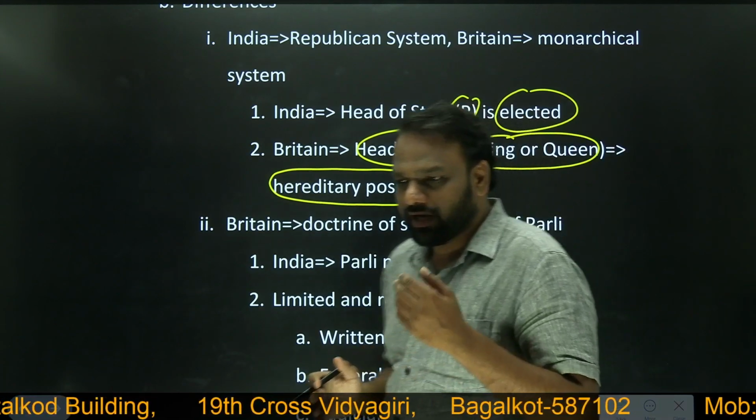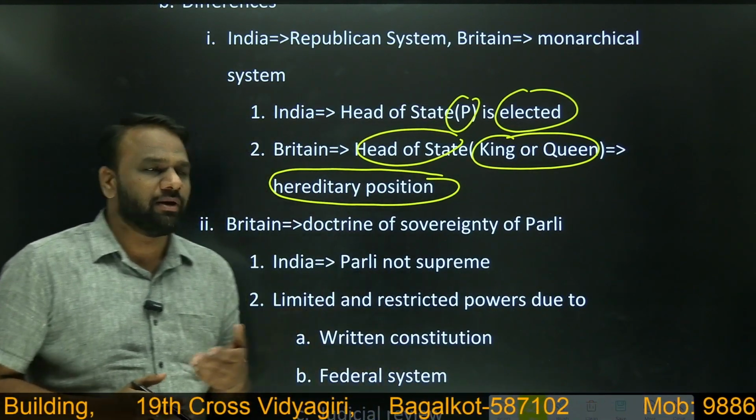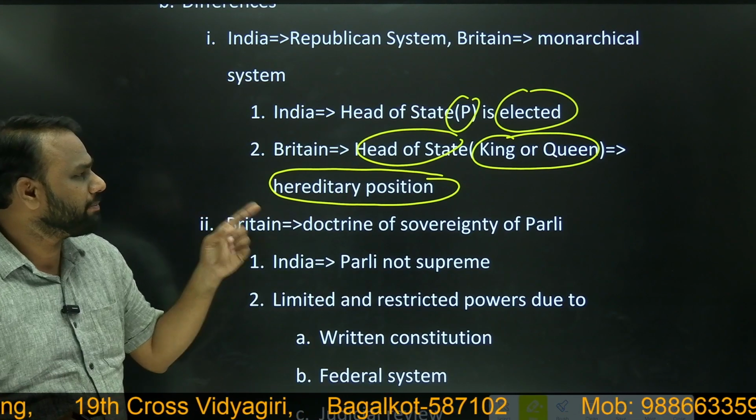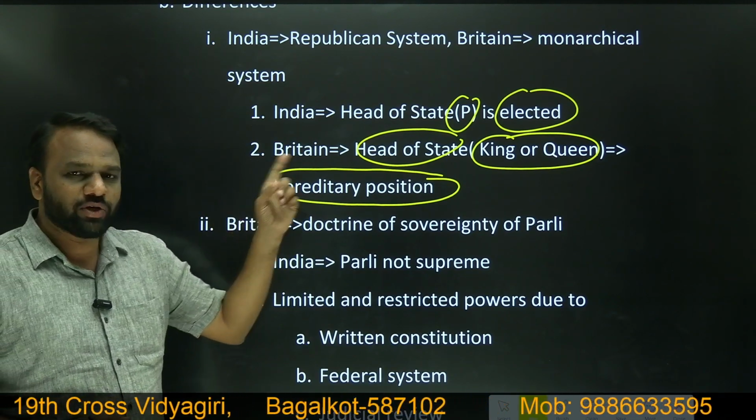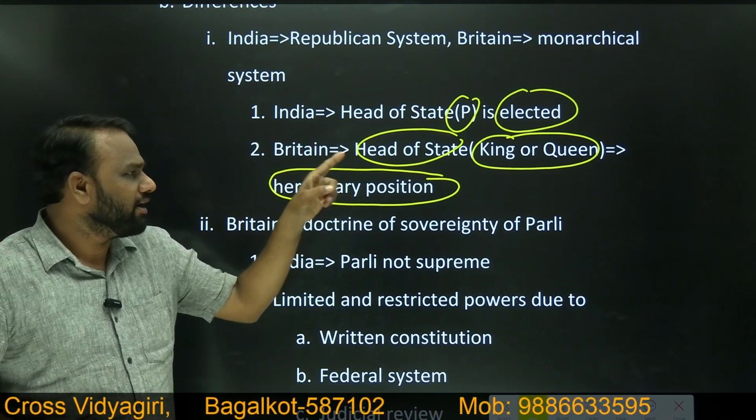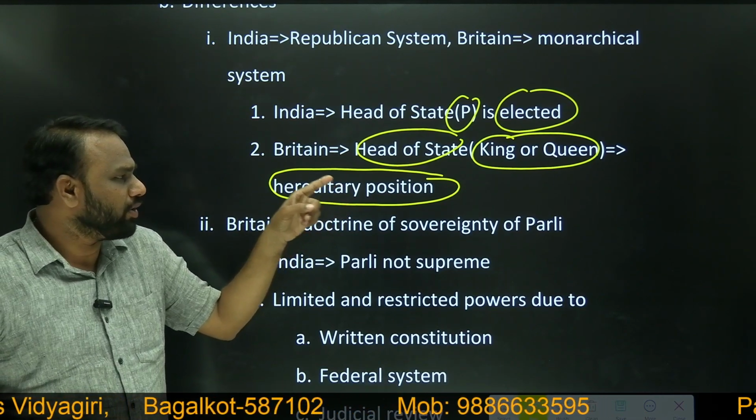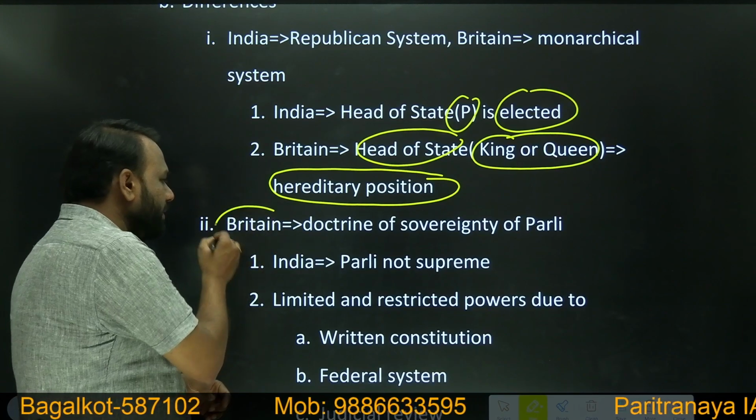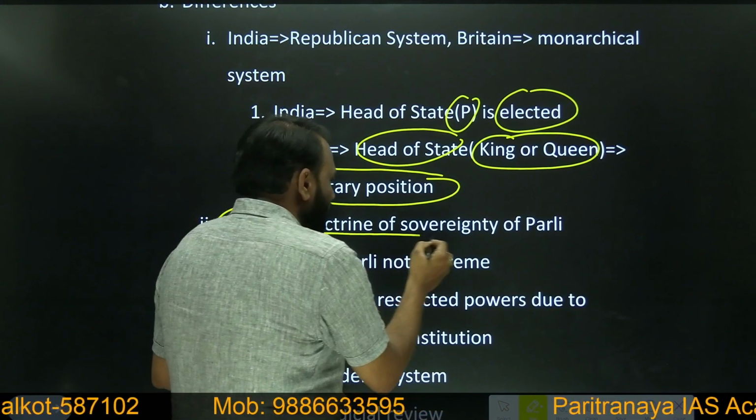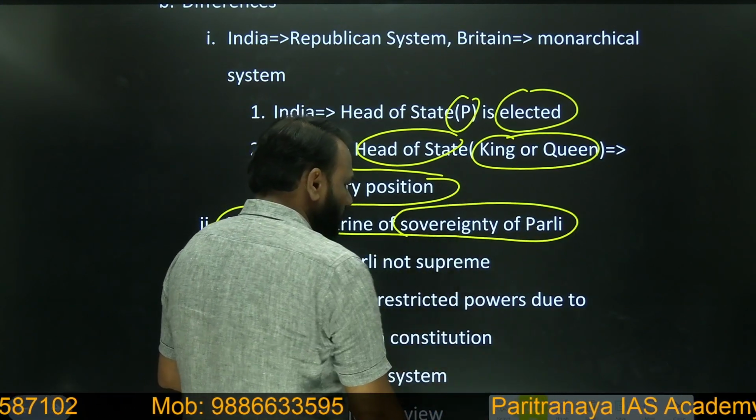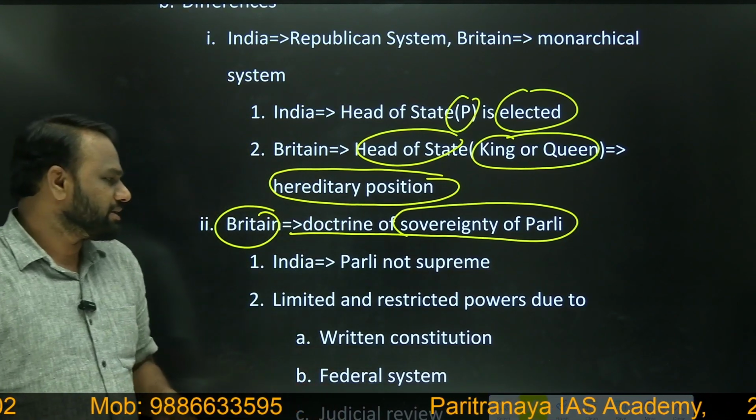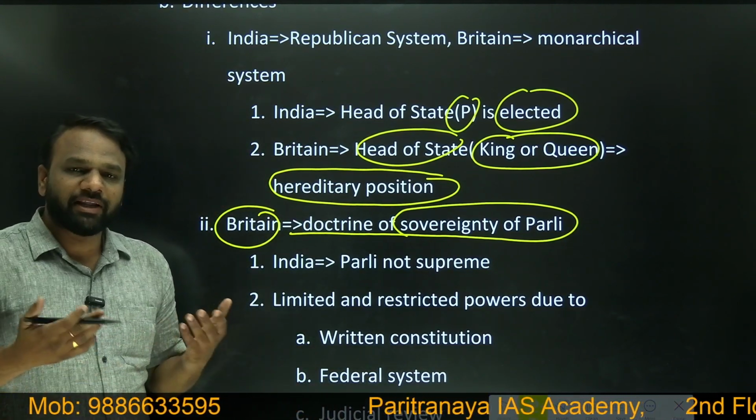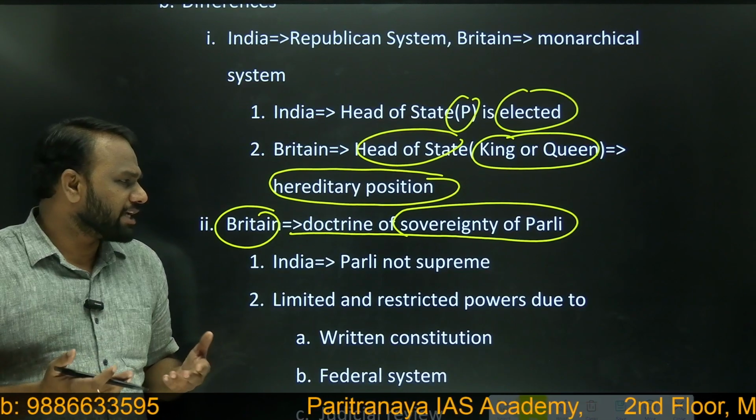Both follow the parliamentary model, but there is a fundamental difference. India is a republic, whereas Britain is a monarchy. In India, the president is elected, whereas in Britain, the king or queen is a hereditary position. Next, Britain is based on the doctrine of sovereignty of parliament. What is this doctrine? It means parliament is supreme. Parliament can make laws as per its wish.